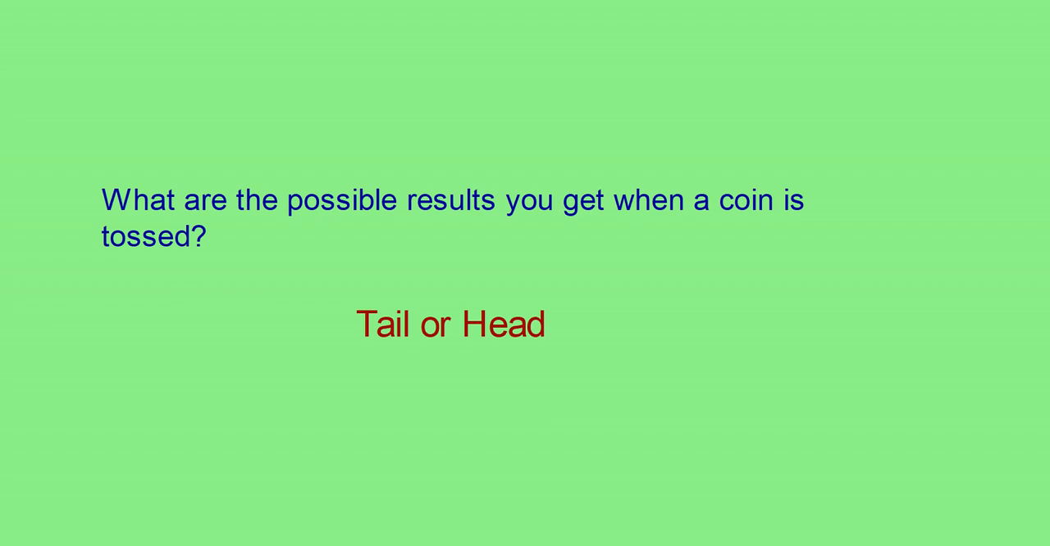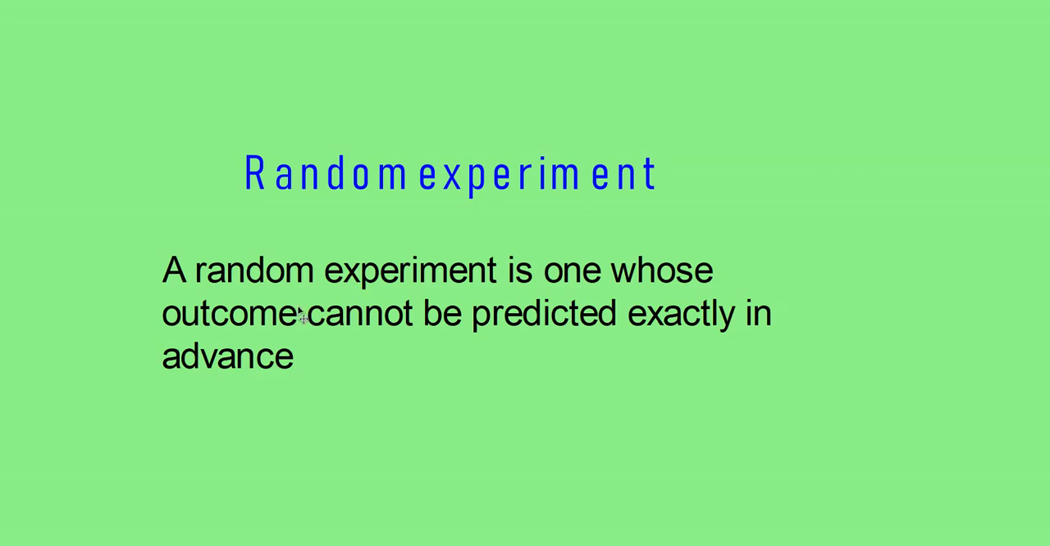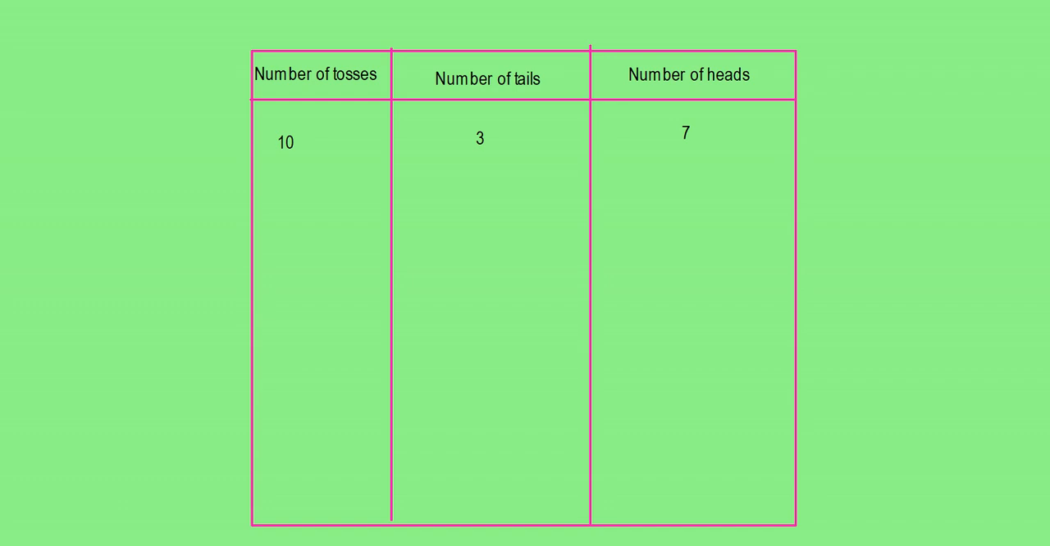Such an experiment we can call a random experiment. So what is a random experiment? A random experiment is one whose outcome cannot be predicted exactly in advance. Suppose you are asked to toss a coin several times and note the number of heads and the number of tails. Suppose you toss 10 times, then you may get number of tails as 3, number of heads as 7.